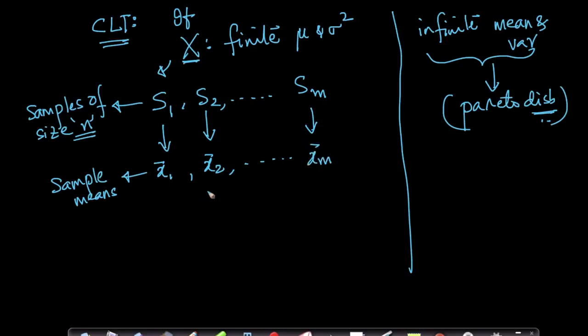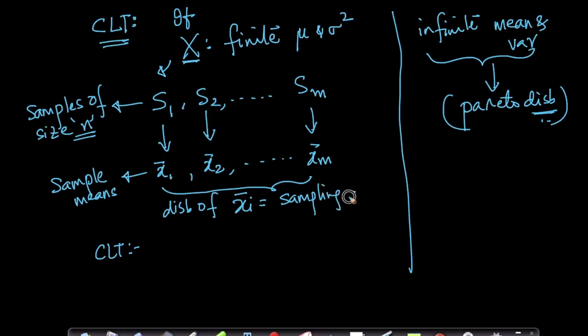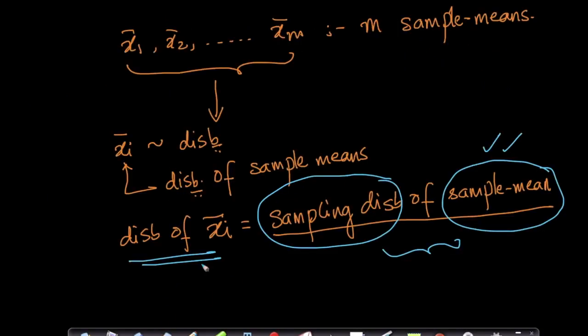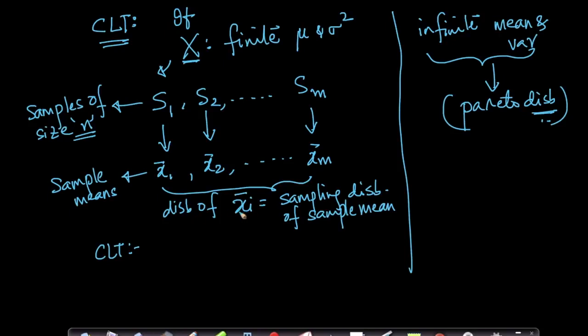Now comes the best part. What does the central limit theorem say? These xi bars have a distribution, and the distribution of xi bar is called the sampling distribution of the sample mean.